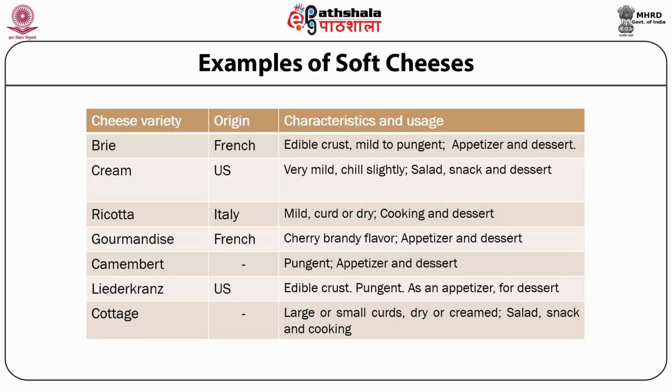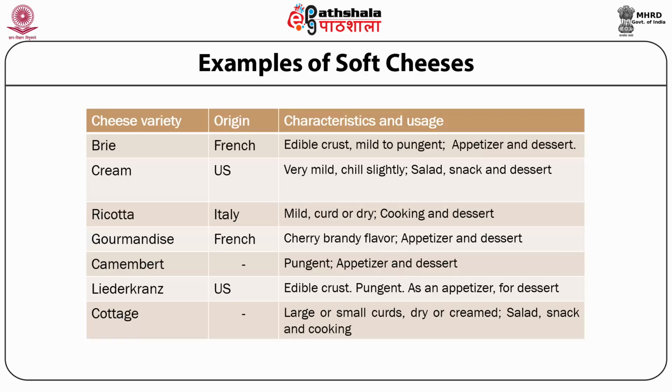The fourth variety is gourmandise. The characteristics include cherry brandy flavor, and the application includes appetizer and also desserts. The next is camembert, which has a characteristic pungent flavor, and application includes appetizer and dessert. For Liederkranz, the important characteristics include an edible crust, which we already saw for brie, a pungent flavor, and the application includes appetizer and dessert.